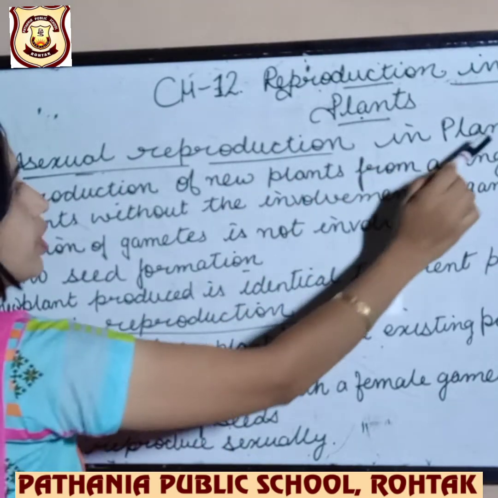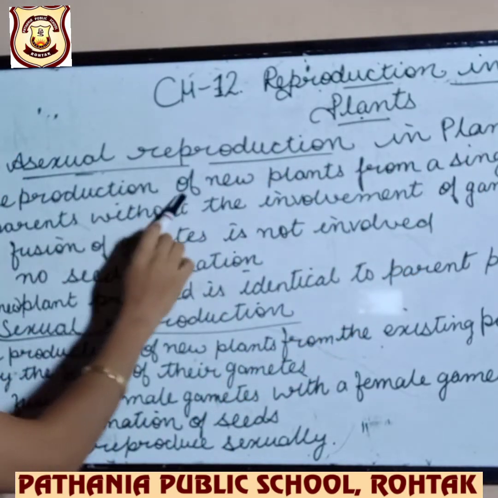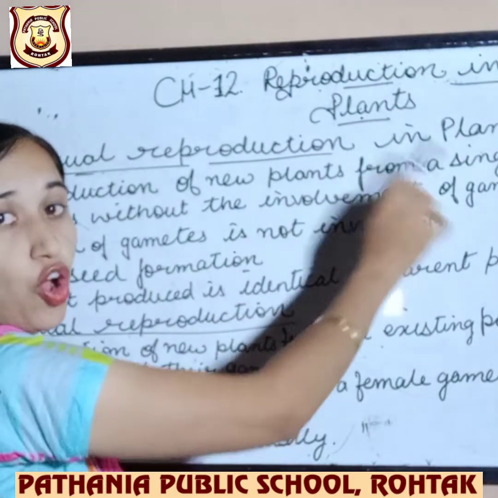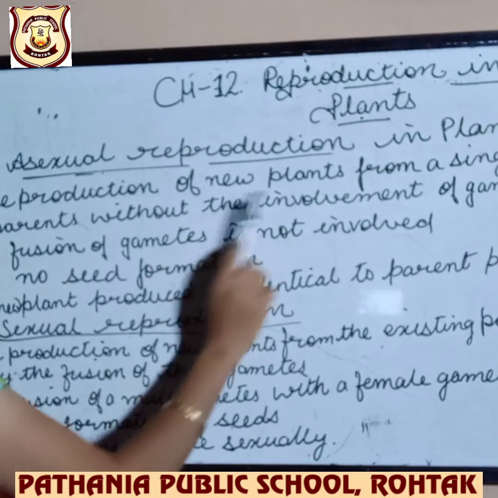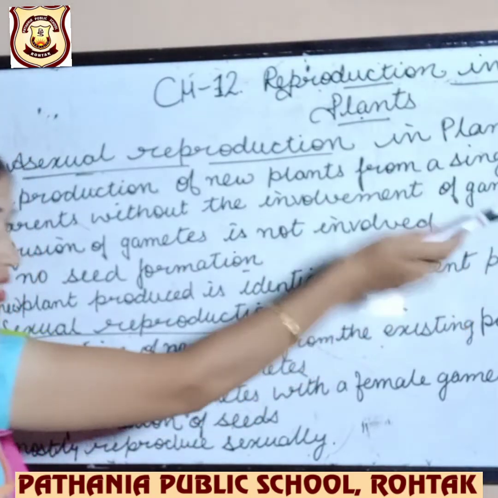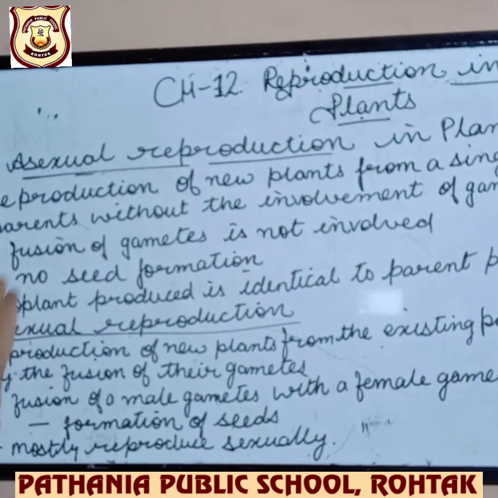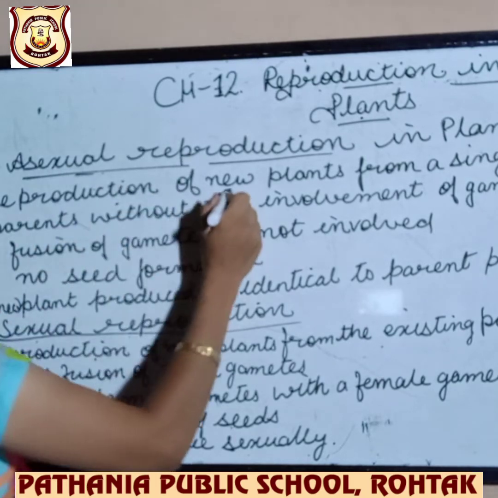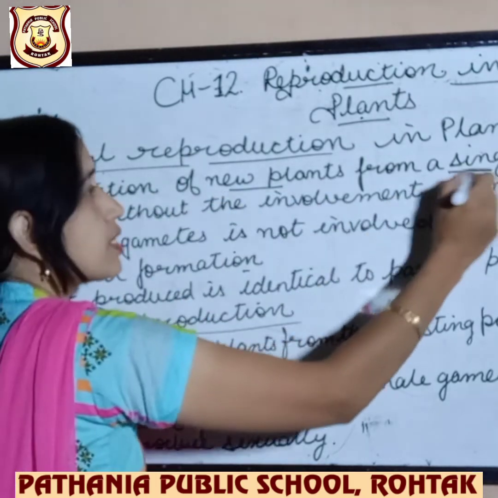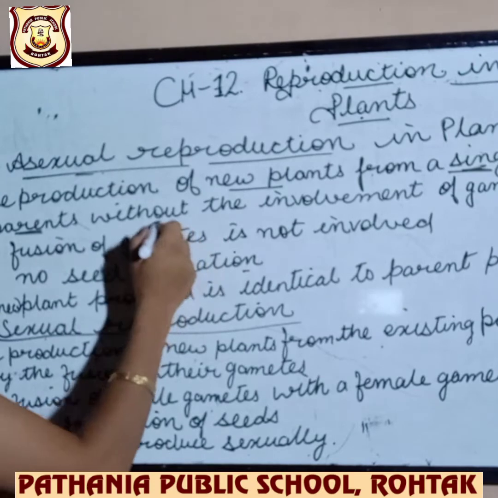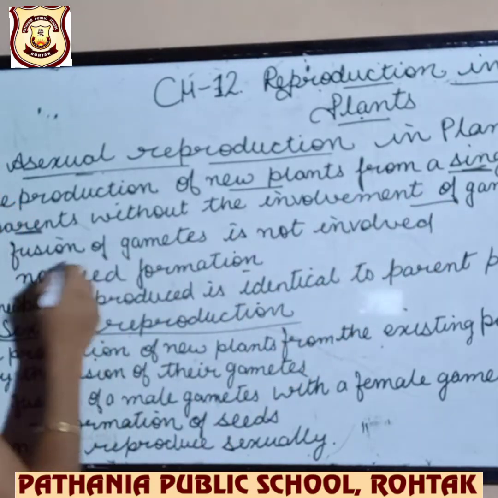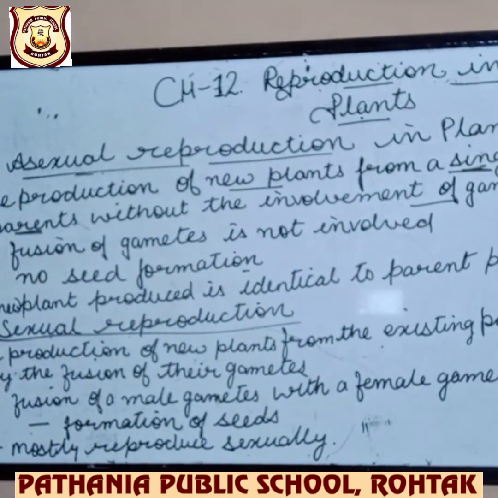Asexual reproduction in plants is the production of a new plant from a single parent without the involvement of gametes. That means we get a new plant from a single parent, and gametes are not involved in this case.